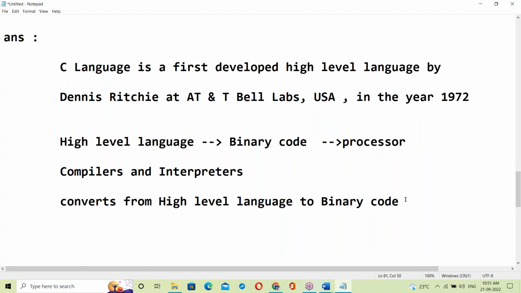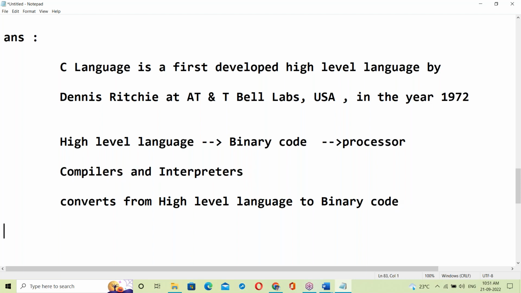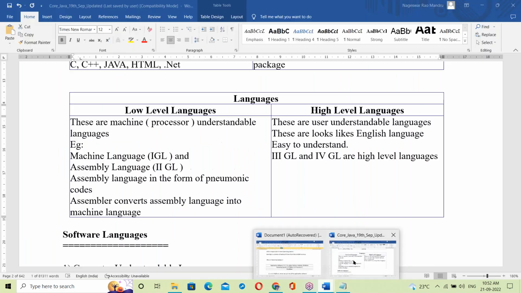After converting to binary code, then program execution starts. What is a compiler? What is an interpreter? Both convert high level language to binary codes, but there is some difference. What's the difference between compiler and interpreter? Yes, we'll discuss. Wait.